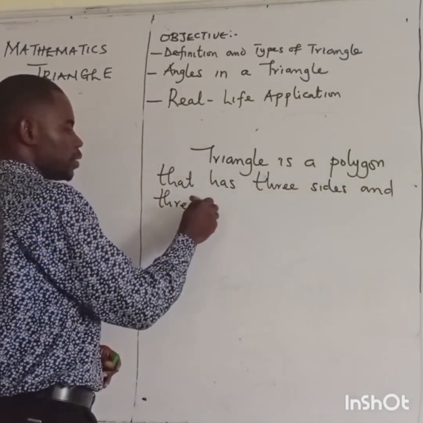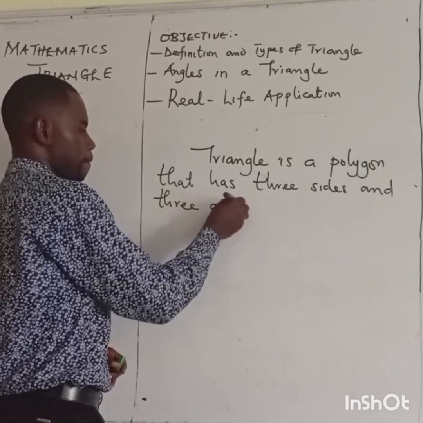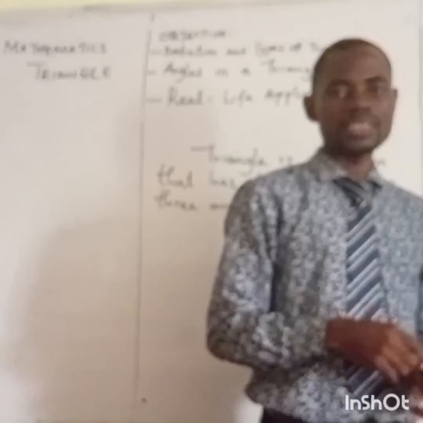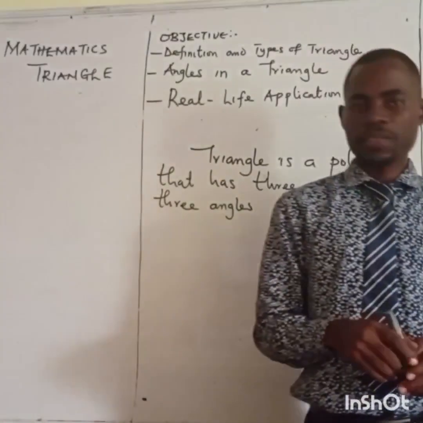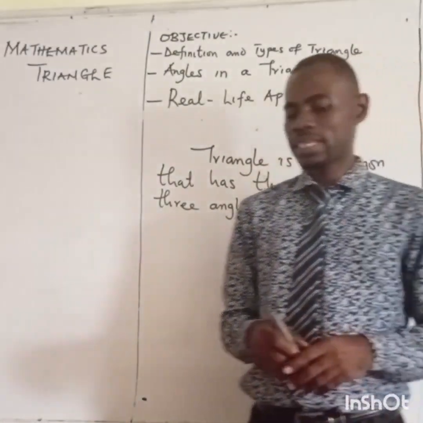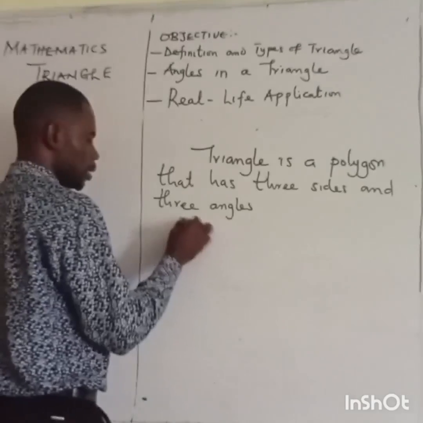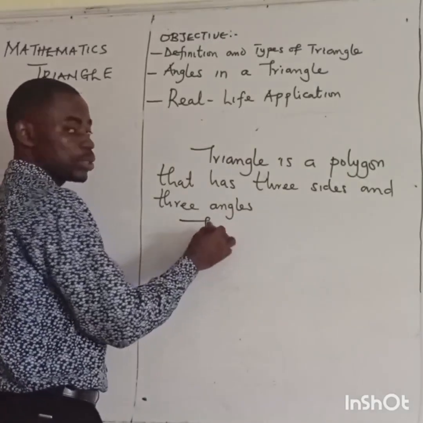So a triangle is a polygon that has 3 sides and 3 angles. Now let's talk about the types of triangle.